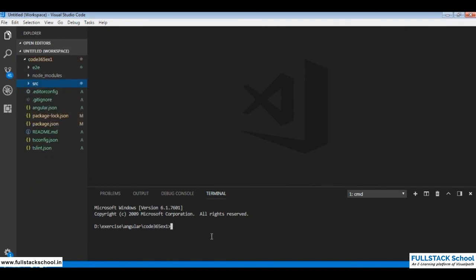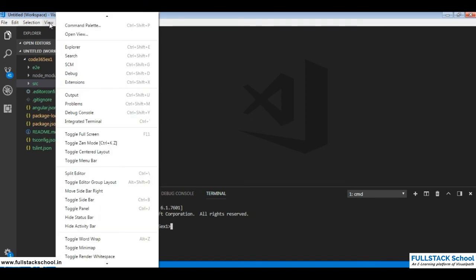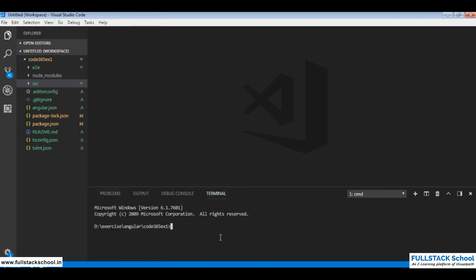Okay, now this is the terminal that can be obtained from View and Integrated Terminal, or Control plus tilde is the shortcut key. In this you can do ng serve and your project gets served again.